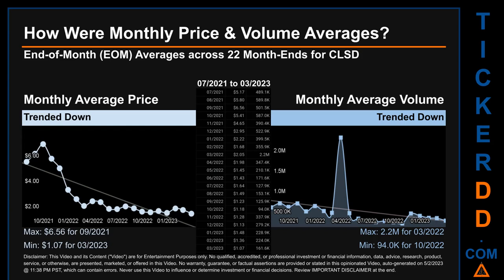The maximum end of month average price was $6.56 for 09-2021, while the minimum was $1.07 for 03-2023. Looking at volume, 03-2022 and 10-2020 respectively saw the highest and lowest monthly average volume at 2.2 million and 94,000.